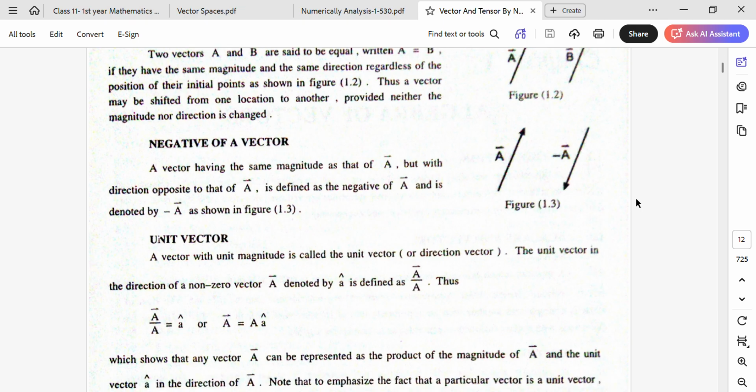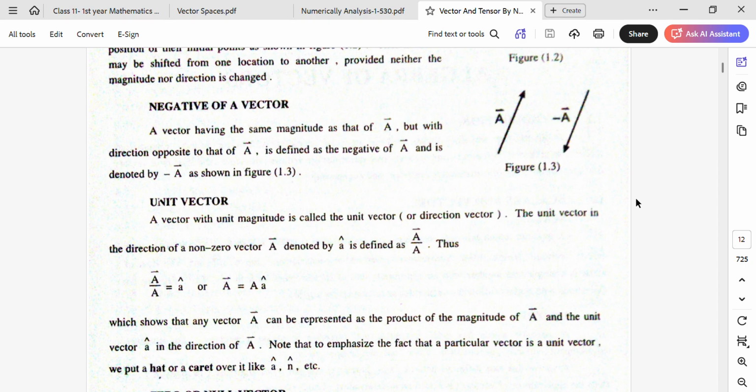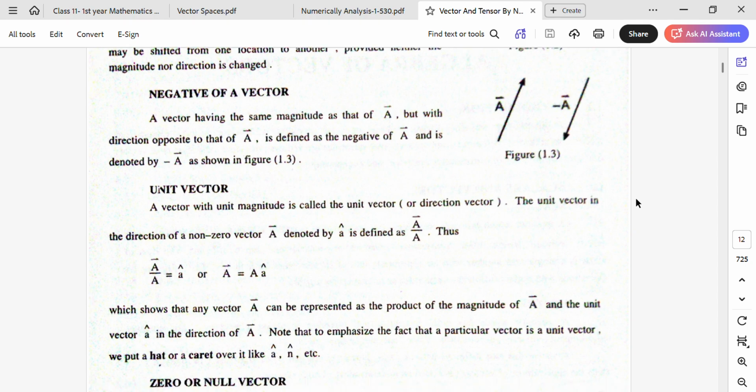Next we define unit vector. A vector with unit magnitude is called the unit vector or direction vector. The unit vector in the direction of a non-zero vector A, denoted by small a with a hat, is defined as vector A divided by the magnitude of A. Vector A divided by its magnitude is equal to a-hat, or vector A is equal to magnitude of A into a-hat.